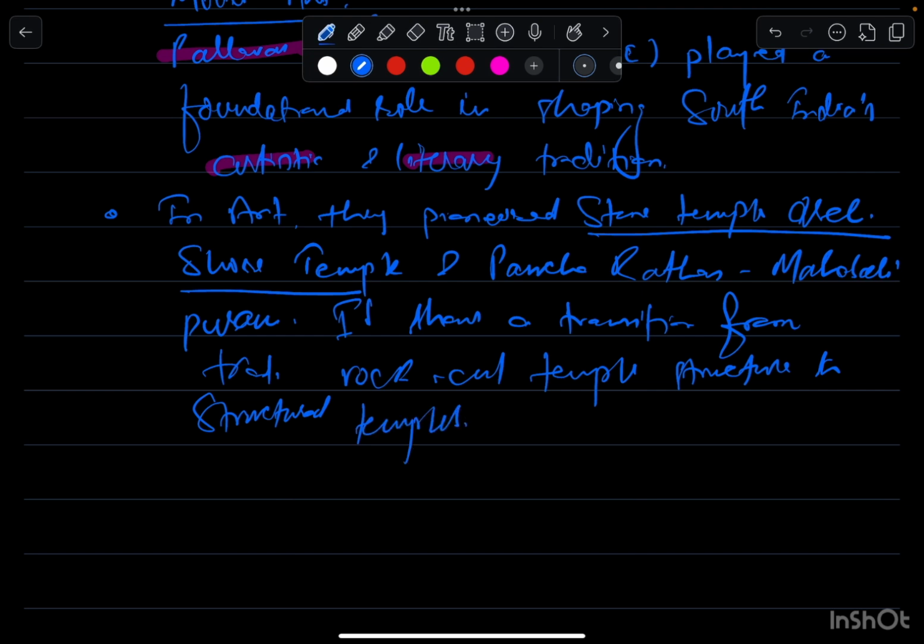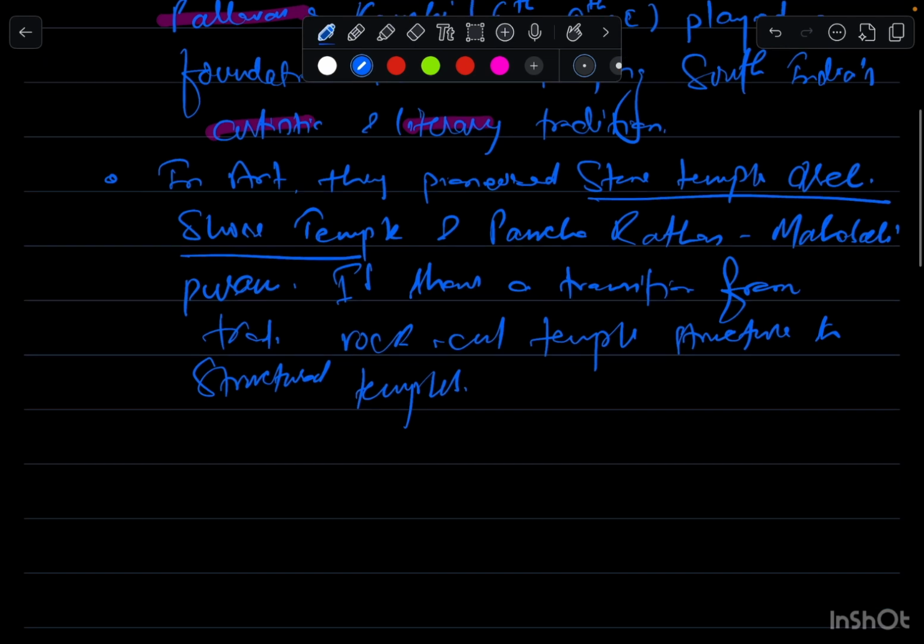Of course, if these things are being developed, there must be certain rulers, and we need to discuss them as well.